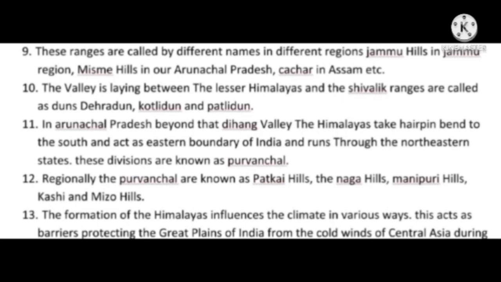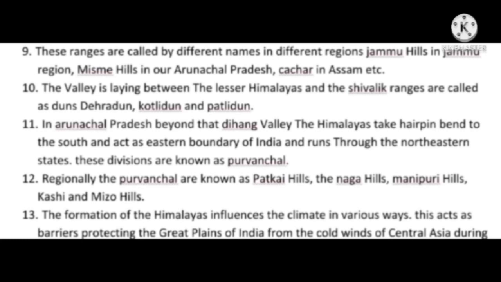These ranges are called by different names in different regions: Jammu Hills in Jammu region, Mishmi Hills in Arunachal Pradesh, Kachar in Assam. The valleys lying between the Lesser Himalayas and the Shivalik ranges are called duns, like Dehradun, Kotli Dun and Patli Dun.